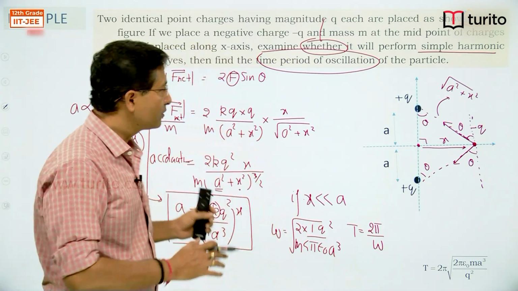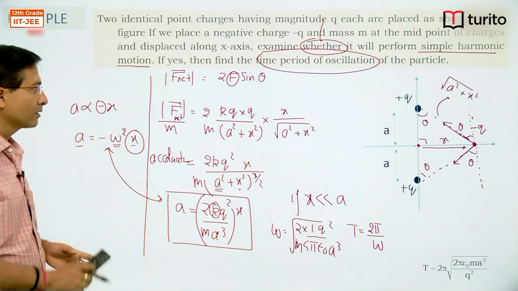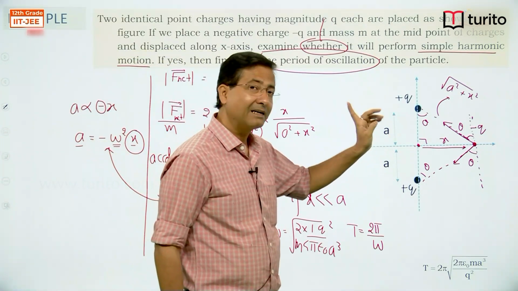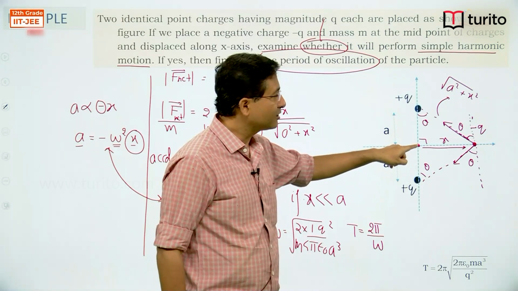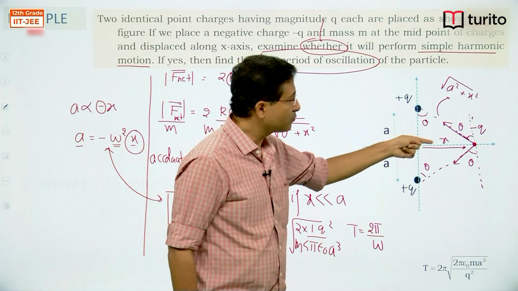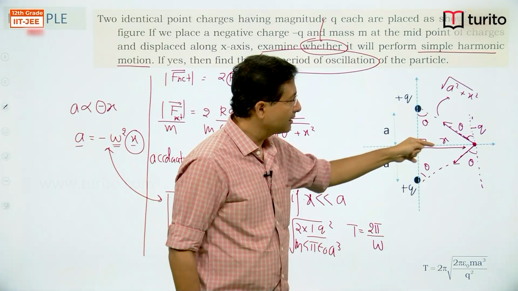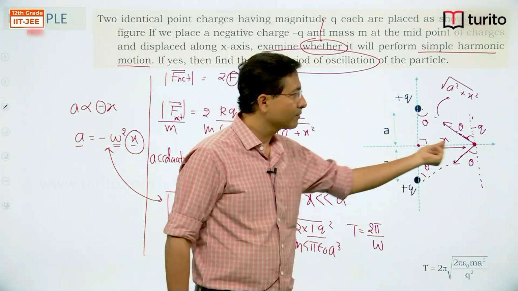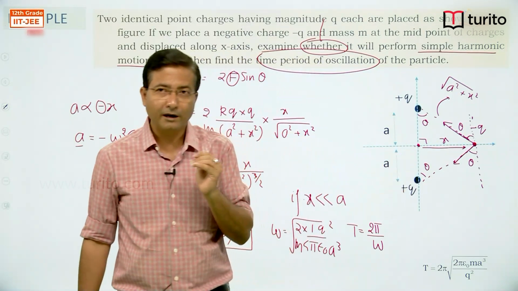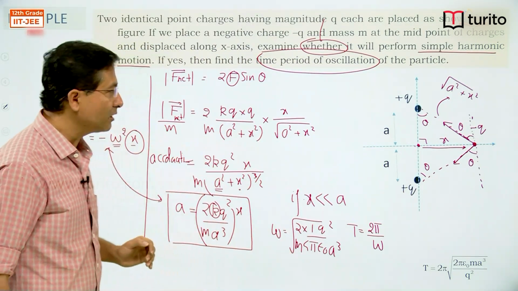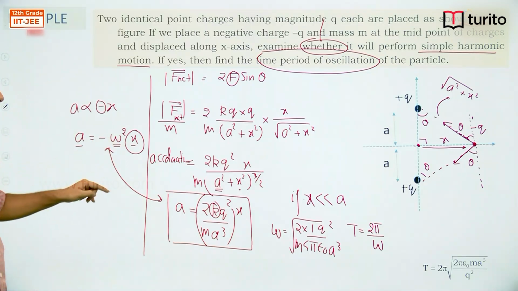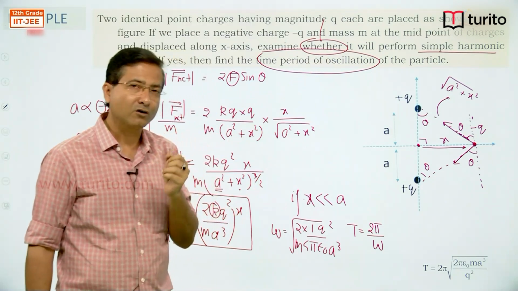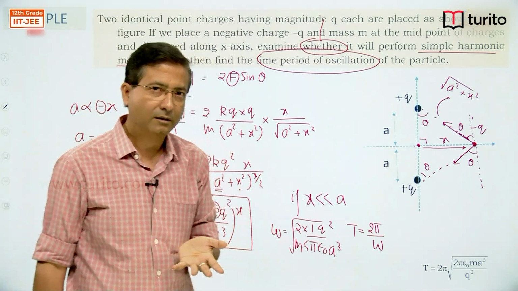So I hope this point is clear, and you can see that it is performing SHM here. For this motion, it is stable equilibrium. The particle has a tendency to get back. So if acceleration is proportional to displacement, then it will perform SHM, otherwise it will perform oscillatory motion, right.